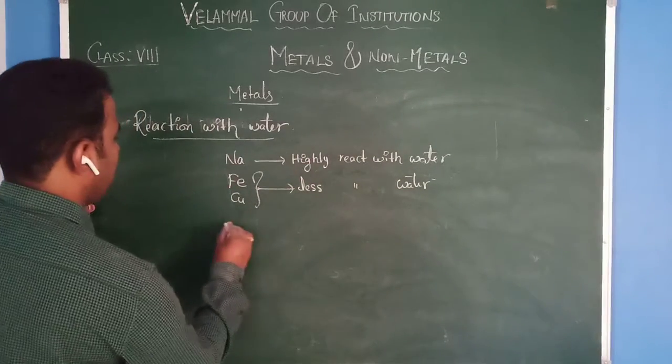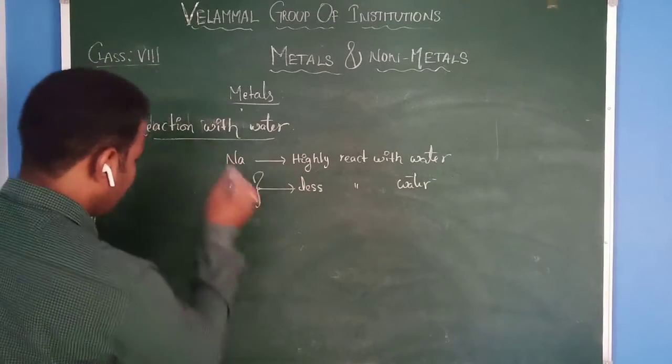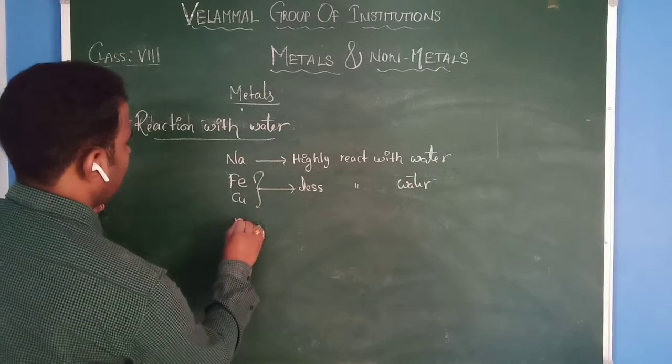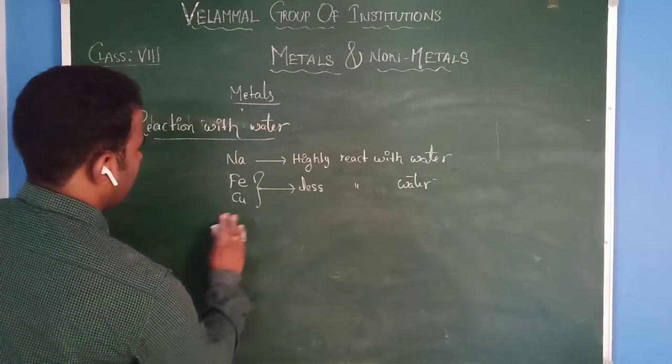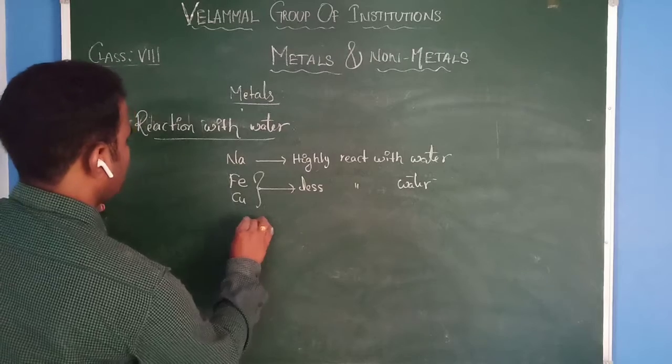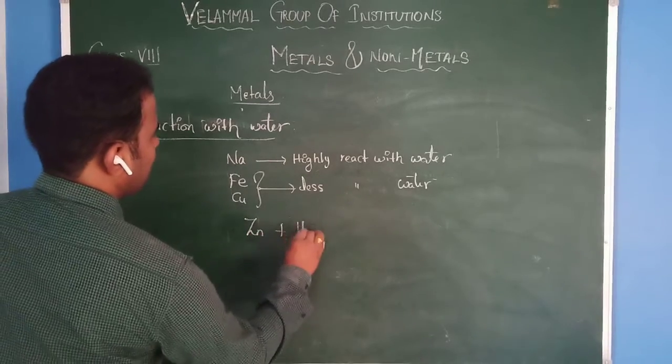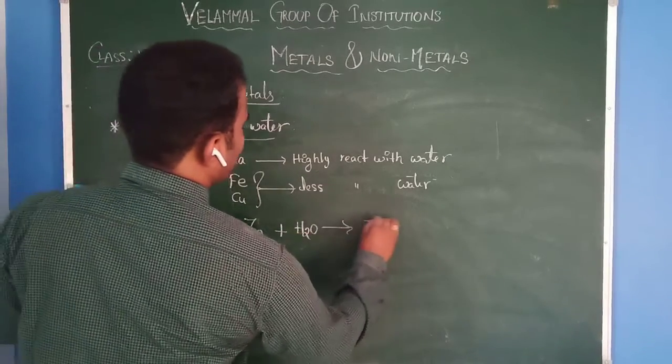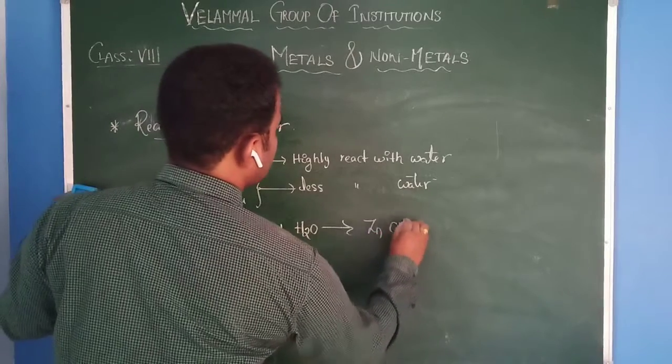Let us take one example. Zn plus H2O gives rise to Zn(OH)2.